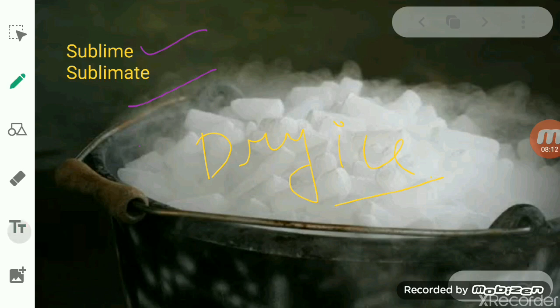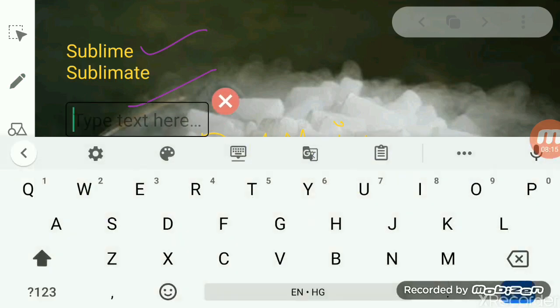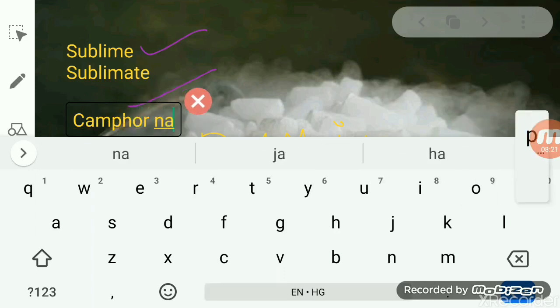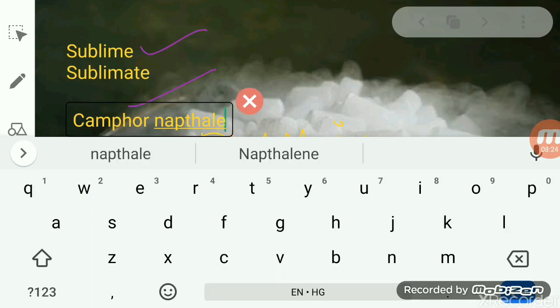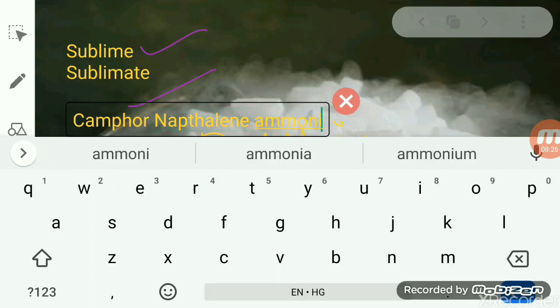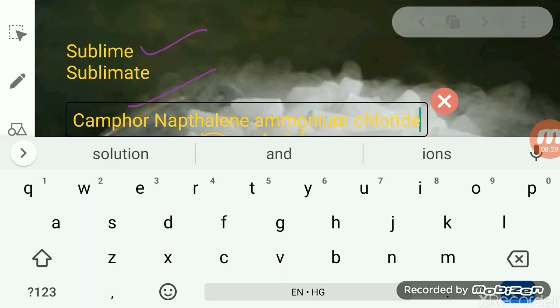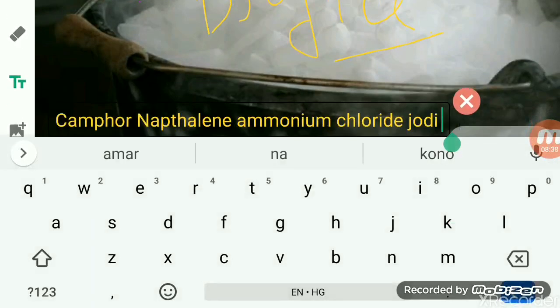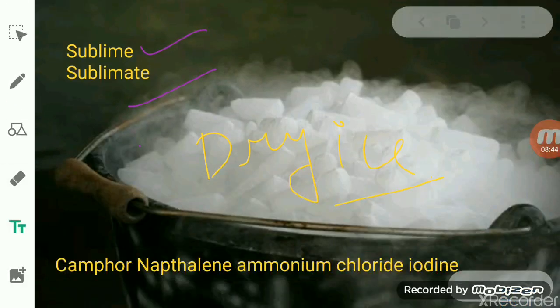Such substances include camphor, naphthalene, ammonium chloride, or iodine. These are the substances which sublime on heating, and which can be recovered in the form of a sublimate by cooling their vapor.